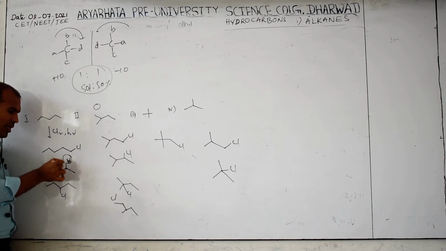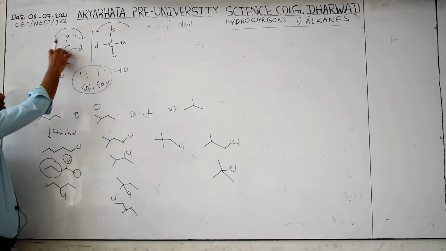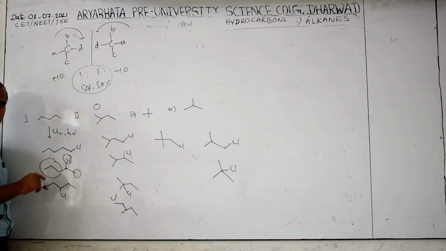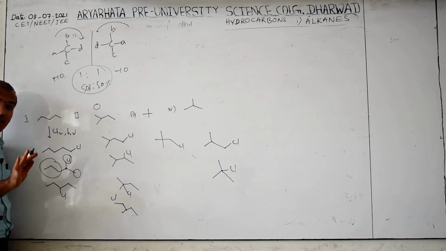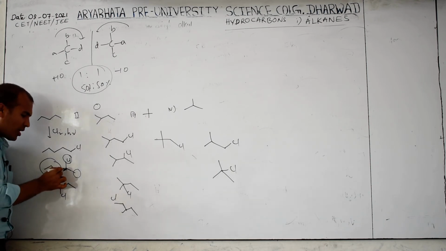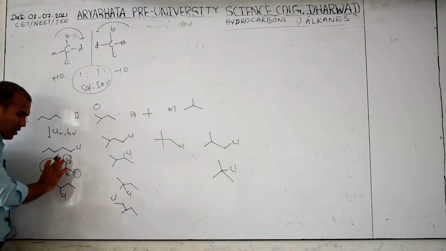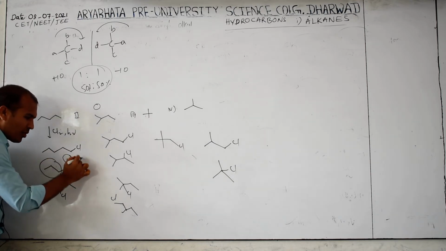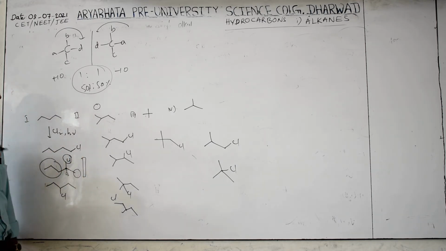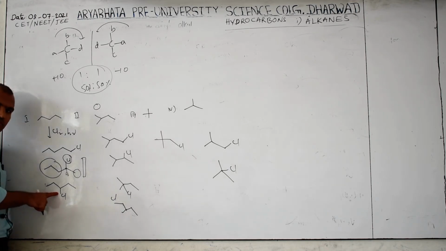CH3, Cl, this total 1. Total how many groups are required? 4. But here how many are there? 4 are there, because in bond line notation we are not representing the hydrogen. So here hydrogen is there. Are all 4 different? Different. Then this is chiral. It is there, meaning its mirror image is also possible. Possible. Here this is one group.